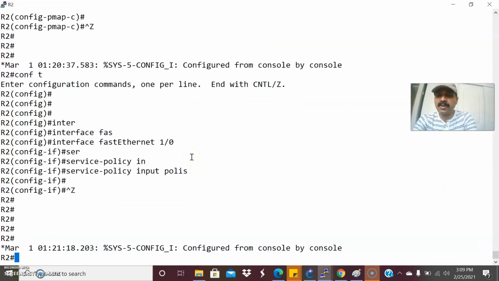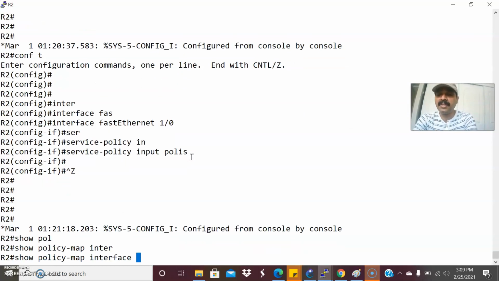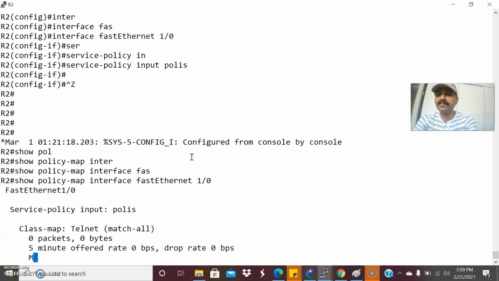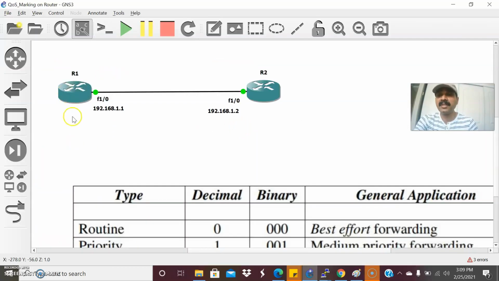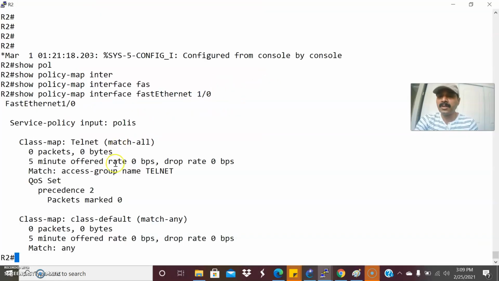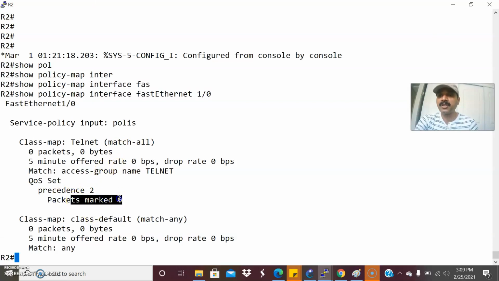Now let us view the policy map. Show policy map interface fast ethernet 1/0. Now you can see the class map created for telnet and there are no packets matching, because I have not initiated any telnet traffic from R1 to R2. That is the reason you are not able to see the packets marked. The packets should be shown as marked after initiating the traffic.